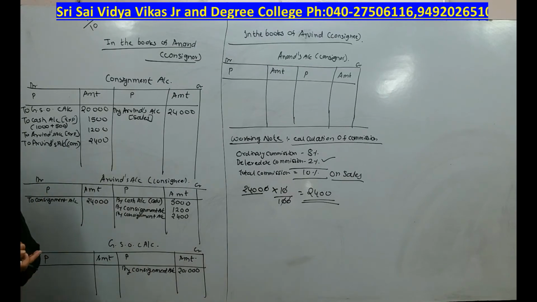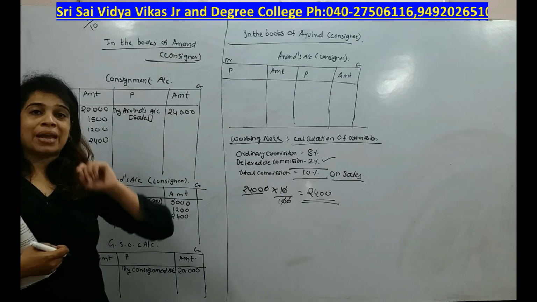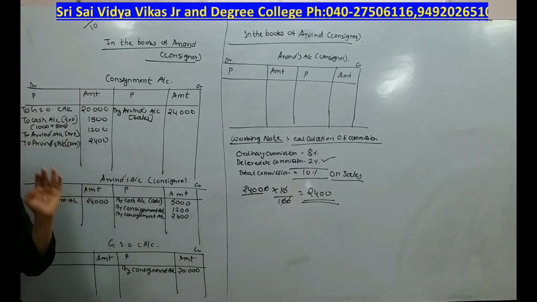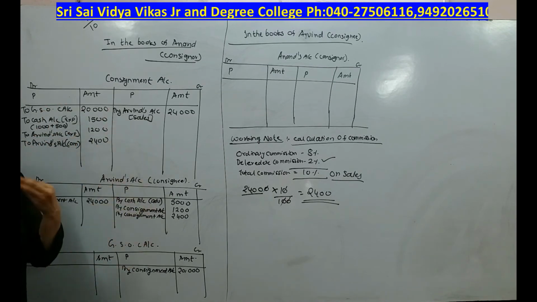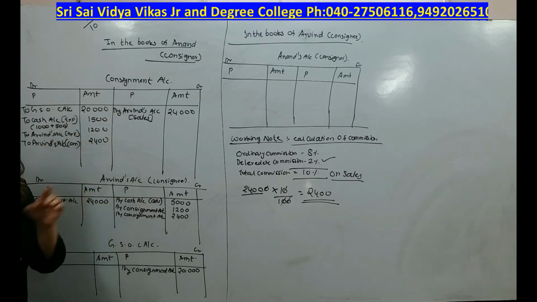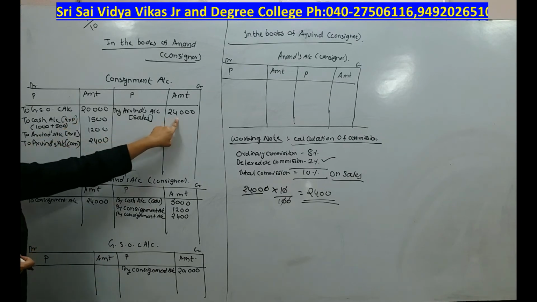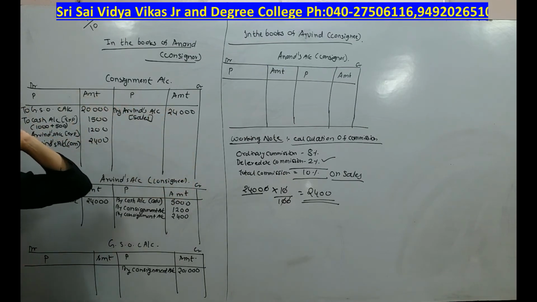See students, whenever there is a bad debt, I told you the meaning of bad debt, right? Because del credere commission has been paid to the consignee, bad debts will not have any effect on your business. Okay, because we are paying extra amount. So bad debts, you have to consider only as information. It has nothing to do with your business. Same way, even credit sales will not have any effect on your consignment. So that's why we are recording total sales 24,000. We are not considering bad debts because del credere commission is there.